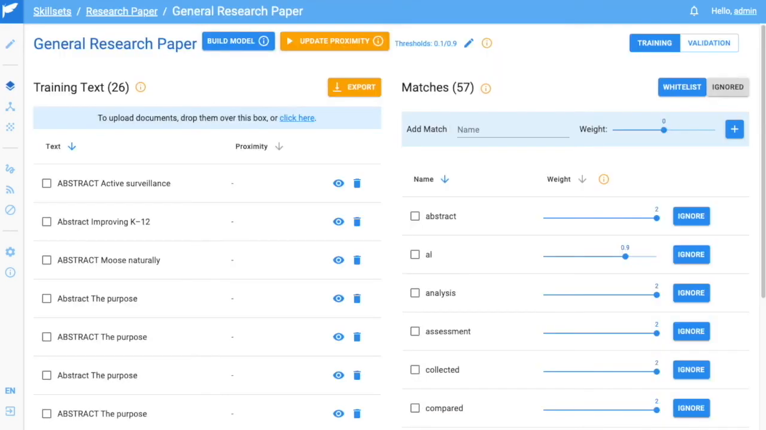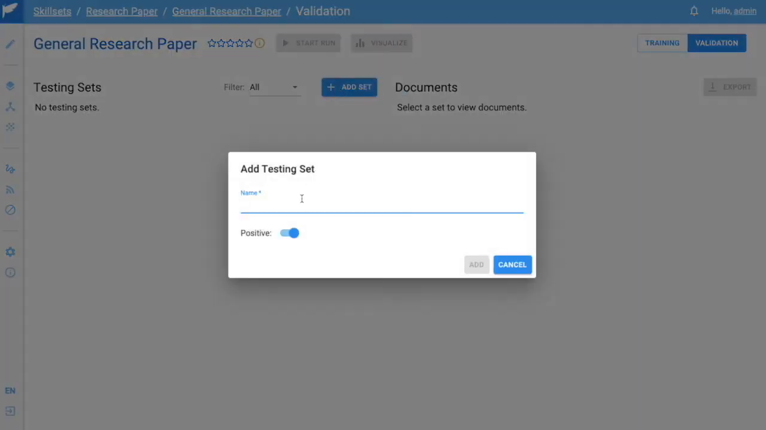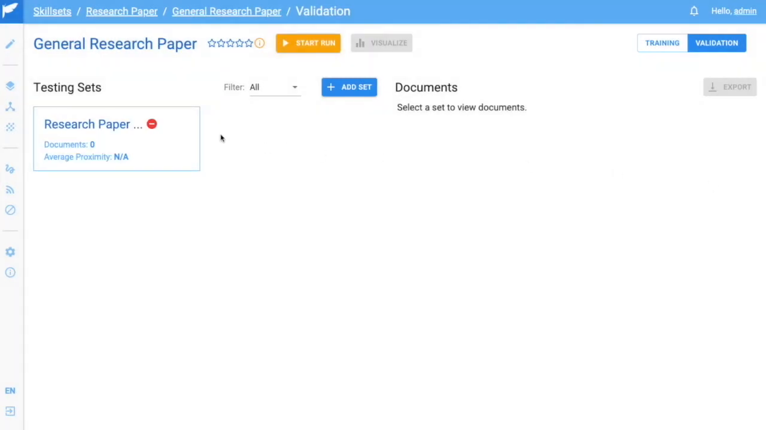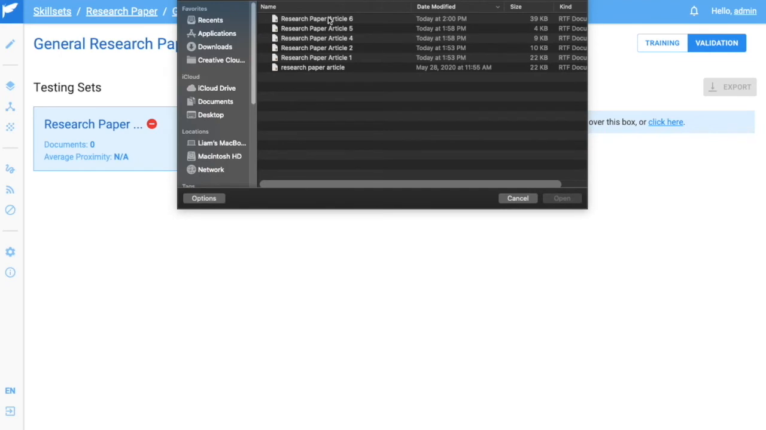To do this, we can navigate to the Validation tab within the skill. This area is where you can create a testing suite to ensure your model is accurate in the environment it will be operating in. Here I can add negative testing sets, in this case, things that are not research papers, into this new negative group called Research Paper Articles. I'm adding articles on how to write a research paper. While the language should be similar to research papers, they are not examples of them. These should have true negatives and should have a low proximity.